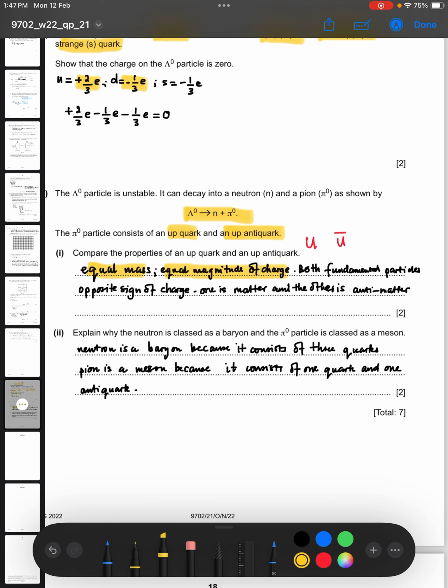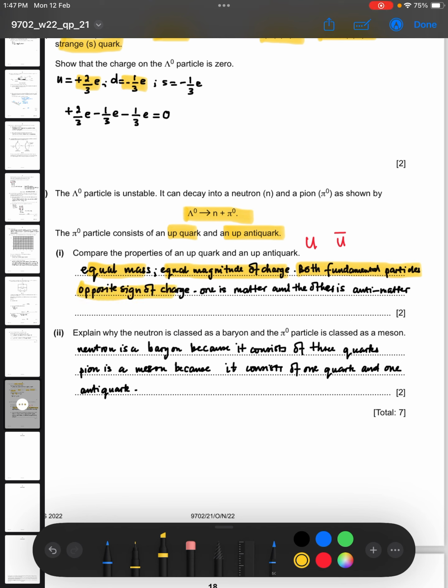The up quark might be plus 2 over 3e, but the anti-up quark will be minus 2 over 3e. They've got equal magnitude, 2 over 3e, even though the charges are opposite. So they've got equal magnitude of charge, equal mass. They're also both fundamental particles. Quarks are fundamental particles, all 6 of them. Quarks are fundamental particles that make up hadrons.